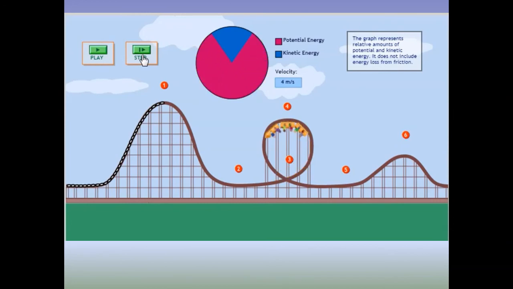From point 3 to point 4, now it has potential energy plus kinetic energy, but potential energy is greater than the kinetic energy. From point 4 to point 5, its maximum potential energy has again been converted into maximum kinetic energy, and there is zero potential energy at point 5. Again at point 6, its kinetic energy starts converting into potential energy. So it is very clear from this video that at each and every point the sum of potential energy as well as kinetic energy remains constant throughout the motion of the roller coaster.